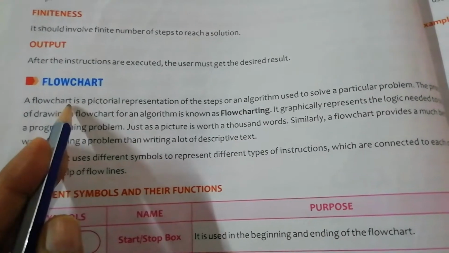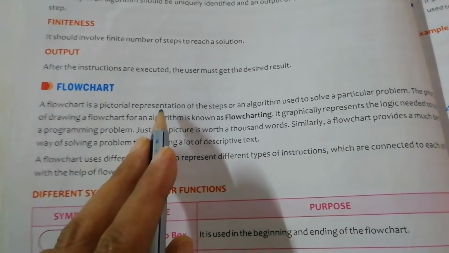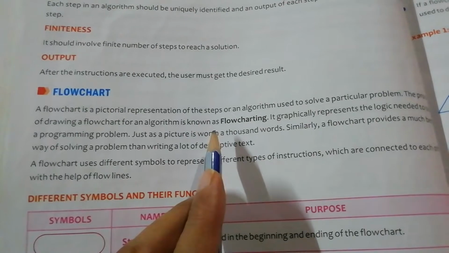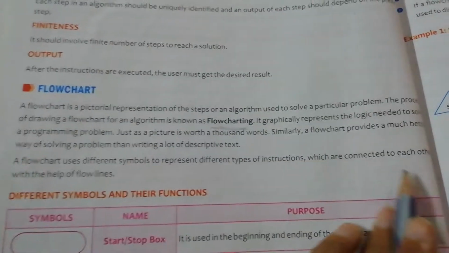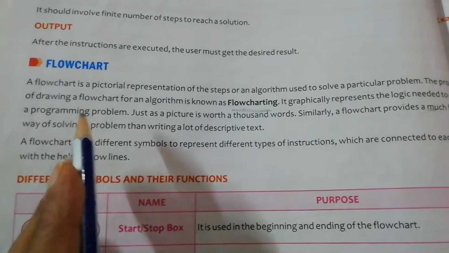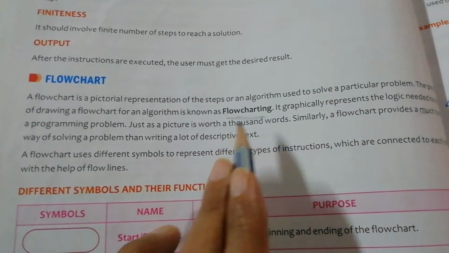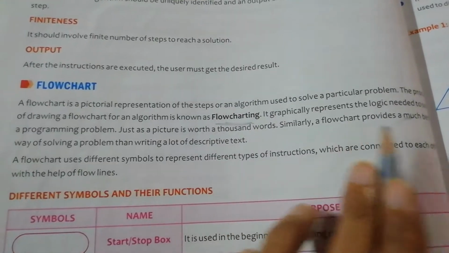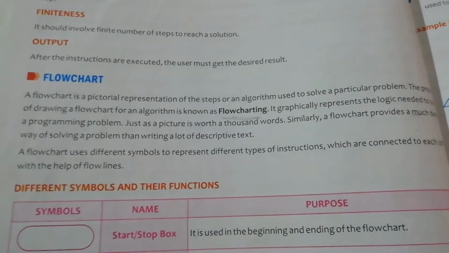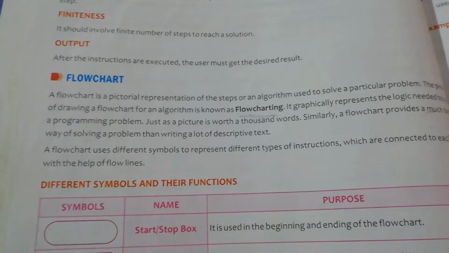As we know, a flow chart is a pictorial representation. It has pictures, and the process to make a flow chart is called flow charting. It graphically represents the logic needed to solve a programming problem. Just as a picture is worth 1,000 words, similarly a flow chart provides a much better way of solving a problem than writing a lot of descriptive text. So it is better than an algorithm.